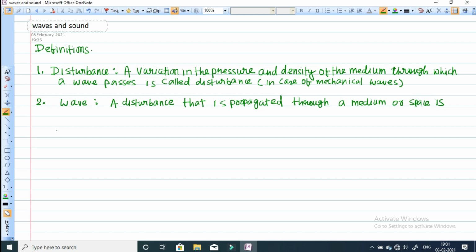So a wave is a disturbance which is traveling through a medium or a space.